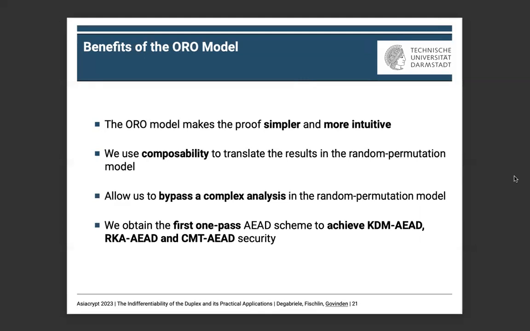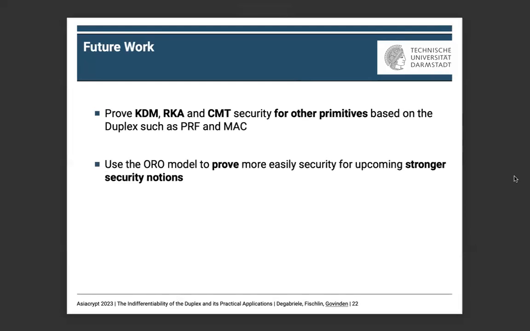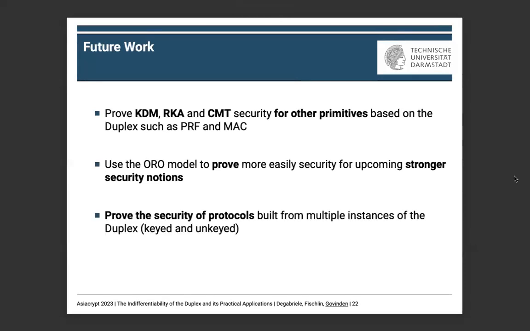While the applications we looked into were mostly AEAD, other practical applications of our indifferentiability result, suitable for future work, could be to prove KDM, RKA, and commitment security for other primitives based on the duplex, such as pseudo-random functions and MACs. Or to use the ORO model to prove more easily security for upcoming stronger security notions, especially new AEAD security notions. Or finally, prove the security of protocols built from multiple instances of the duplex, which can be keyed or unkeyed. For example, security of protocols constructed from the Noise protocol framework.